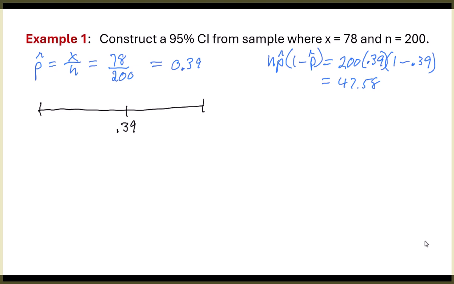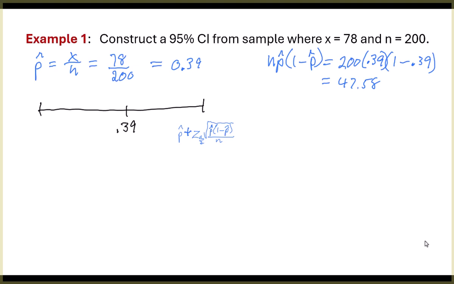Okay, so I'm drawing it out here. Notice I put 0.39 dead center. Now I just have to figure out where the ends are. So on this end, I know that's little, but it says p hat plus z a over 2.